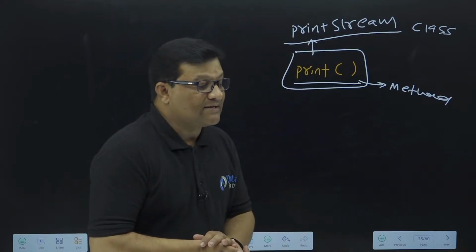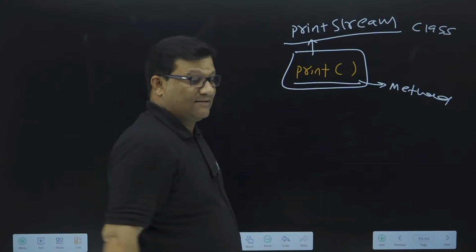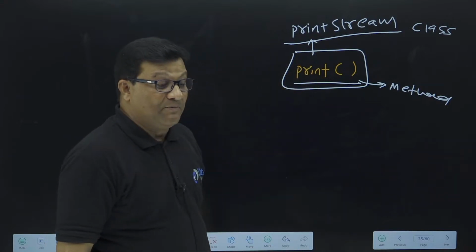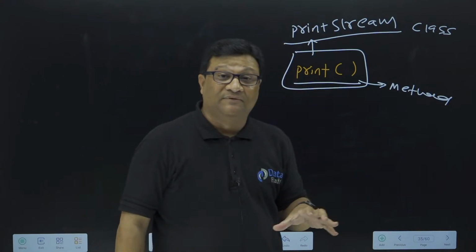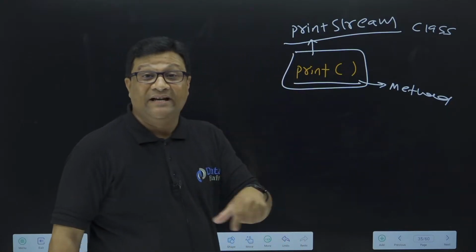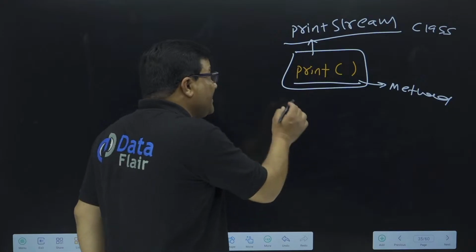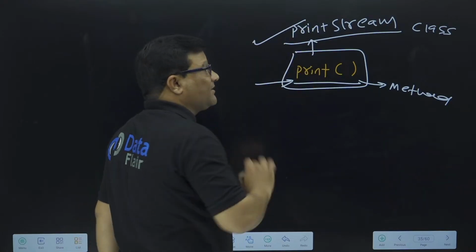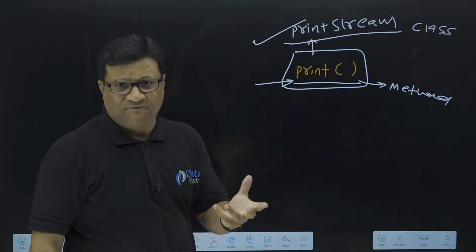Aditya Joshi, yes, by making an object of this class. If you want to call this print method, you have to create an object of this class. It is compulsory to call any method of a class by creating an object of the class. So definitely, to call this print method, we need to create an object of the PrintStream class. That is for sure.